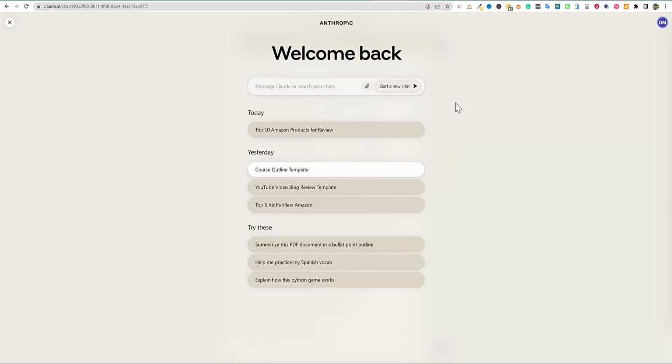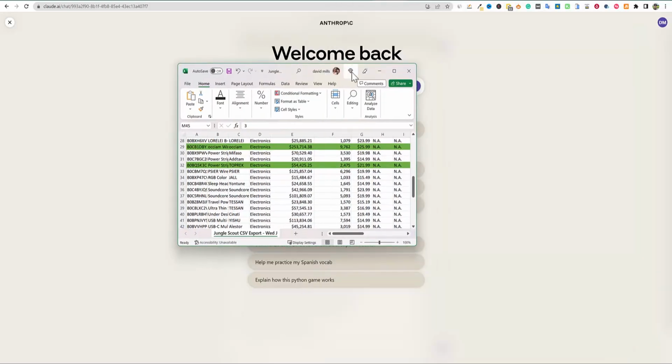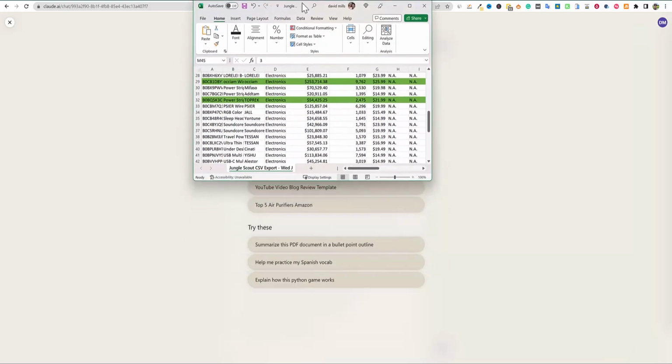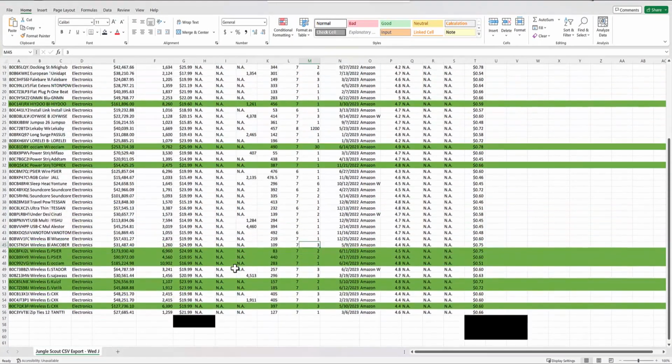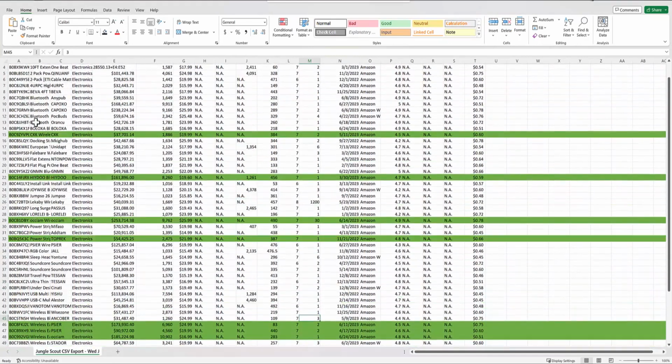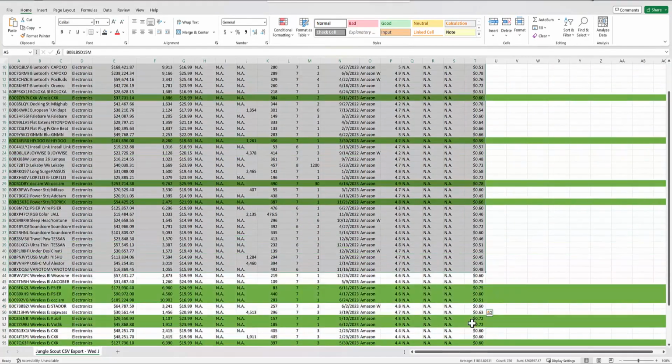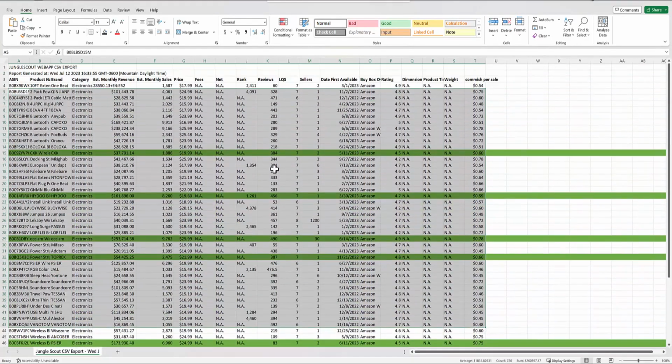So we can tell it to do what we want, message Claude or search past chats. But what I did over here was I clicked this and I uploaded a file that looks like this. I uploaded my CSV file right here, where I'm doing some product research for Amazon. I've got all this data from a software tool called Jungle Scout, and I wanted it to analyze this.